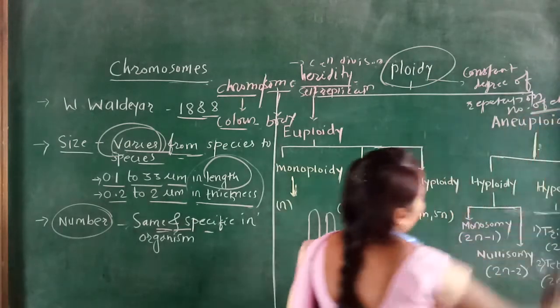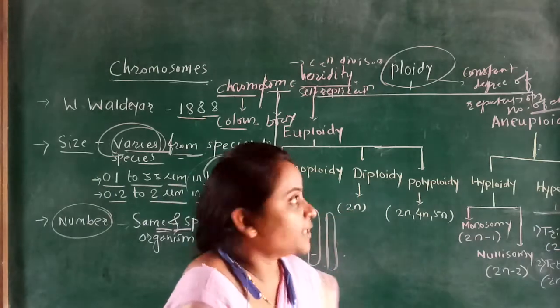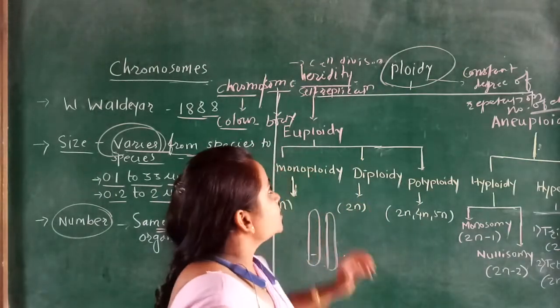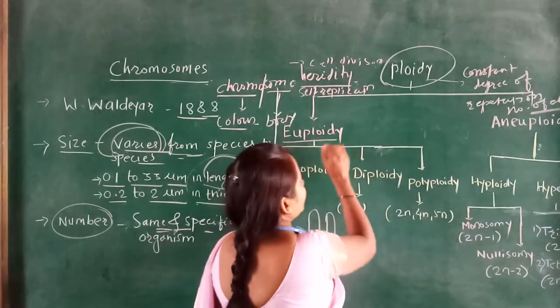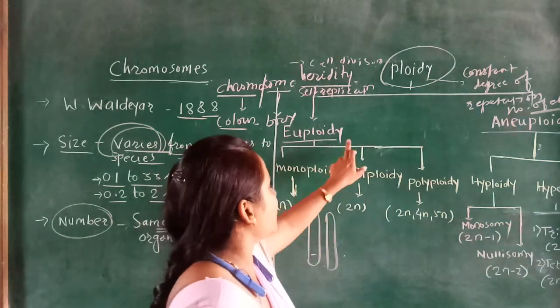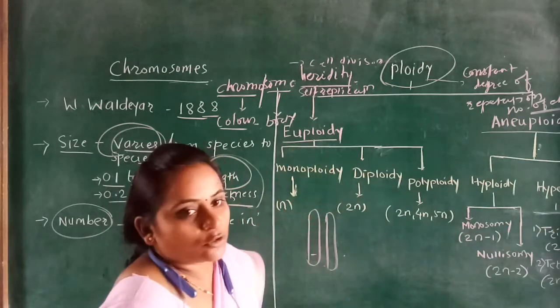When we count the number of chromosomes, at that time we have to use the ploidy, called the constant degree of repetition of chromosome number. This ploidy has two different types, called euploidy and aneuploidy.